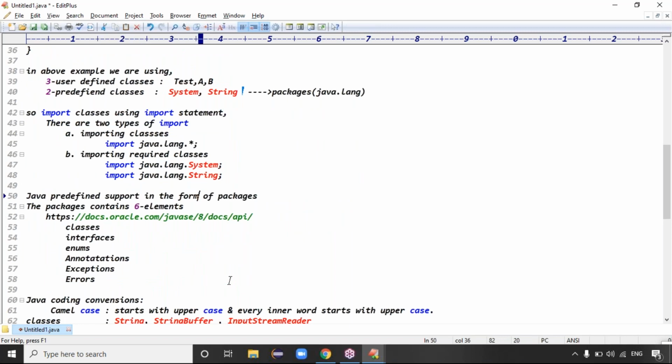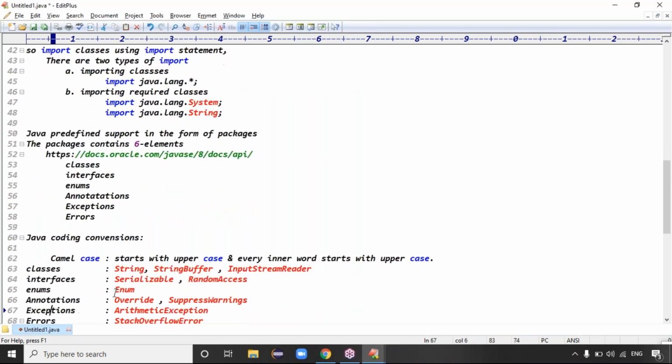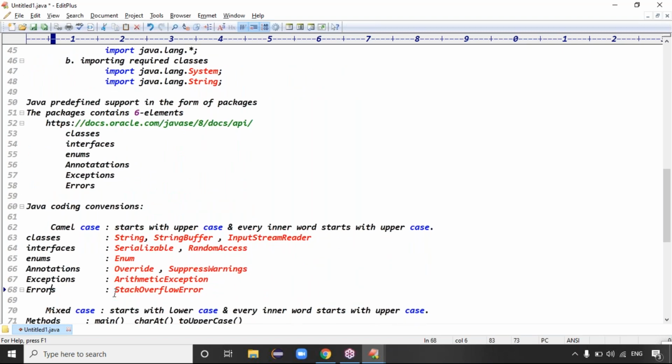The package contains how many elements in total here? 6 elements, right? These are the 6 elements, guys. Exactly. And we'll go for the coding conventions, guys, because Java is case sensitive, which means you have to follow the coding conventions, right? Good. The package contains 6 elements, guys.